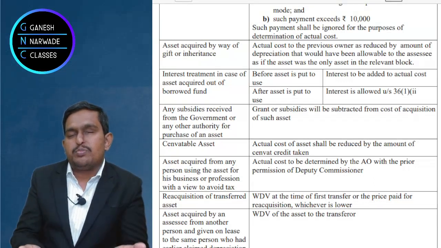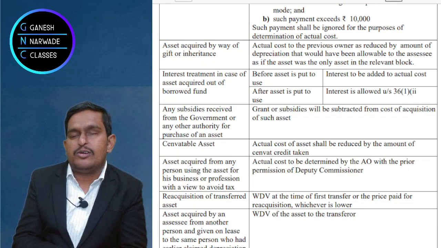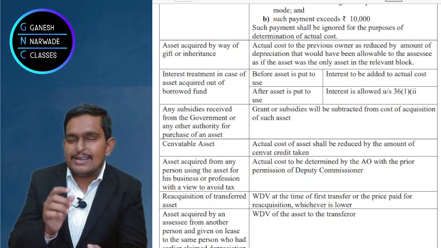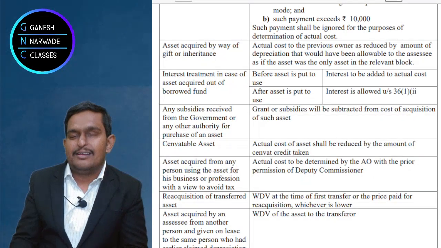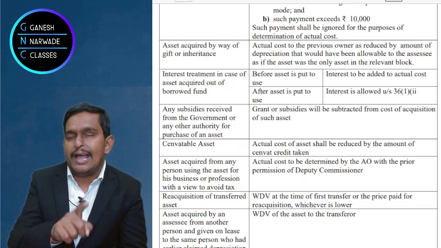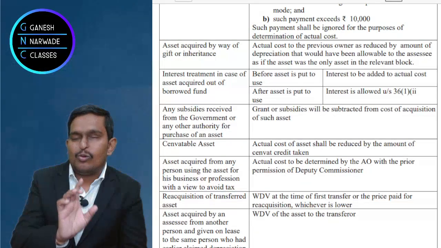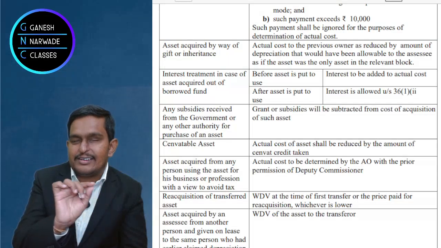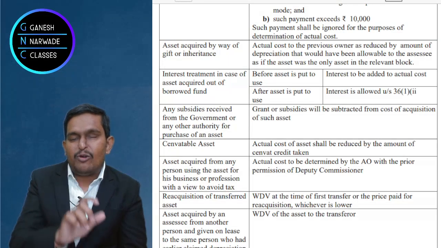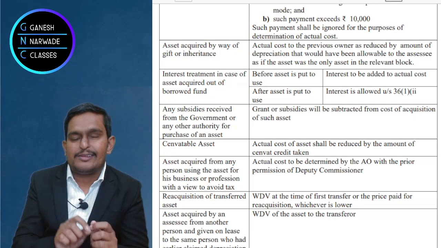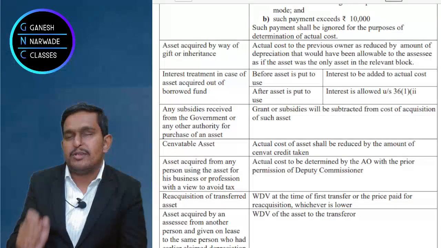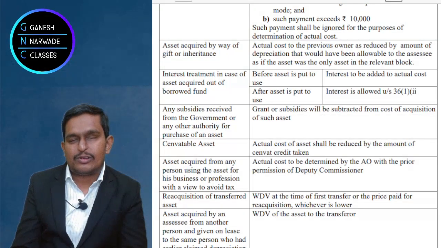Sir, my purchase price, my bill invoice is 5 crores. Let that bill invoice go to hell. You tried to avoid tax, so we'll consider it as 1 crore only. The assessing officer decides. But before deciding all this, the assessing officer should take approval from the deputy commissioner, joint commissioners, okay, from his seniors. That's how things operate.